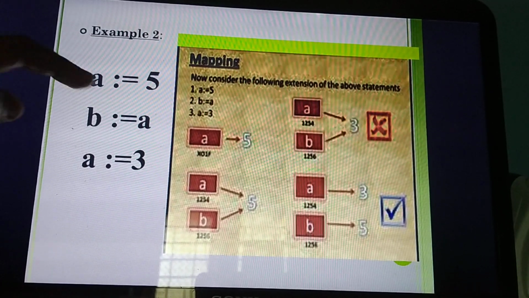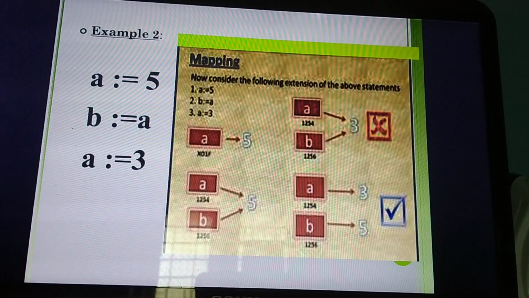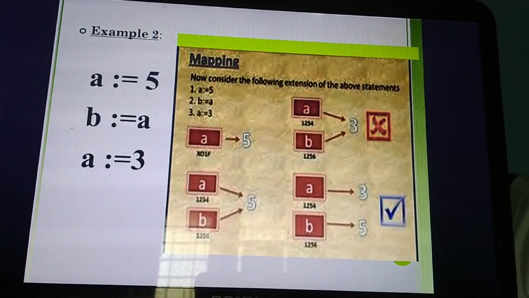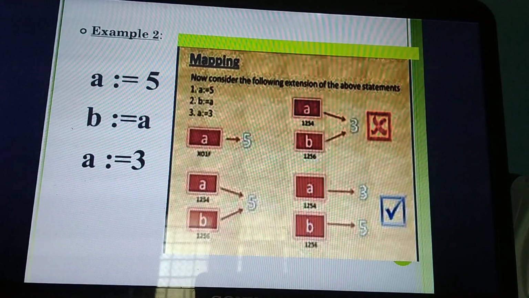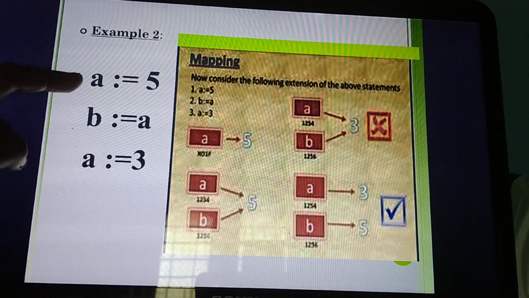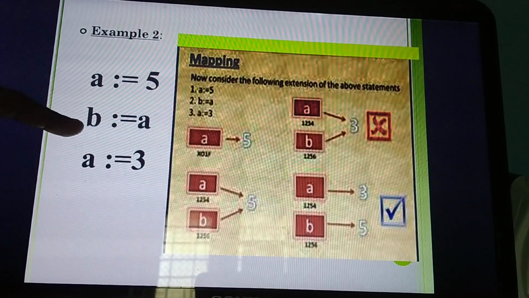Next, this value of A is mapped to the variable B. What's the value of A and B now? 5. Understand? Is the value of A and B 3? Just think and say, is it correct or not? Wrong. Why? Because first I am assigning the value of A as 5. That value only I am assigning to the variable B.